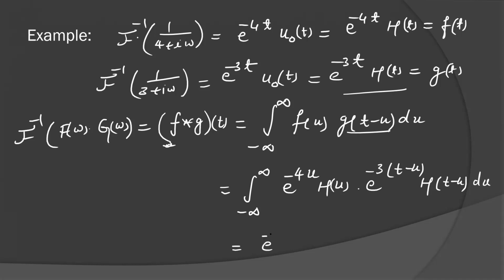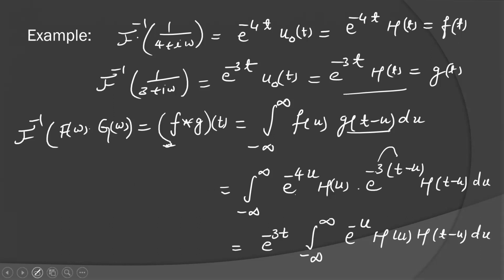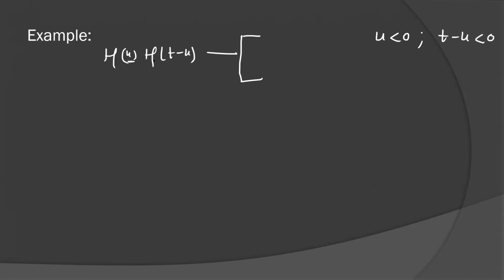So we are integrating with respect to u. It means e to the power minus 3t we can take outside. It will be e to the power minus 3t times the integral from minus infinity to infinity of e to the power minus 4u into e to the power plus 3u, so it will be e to the power minus u h(t minus u) du. Let's see what is the integration of this. Now we know that h(u) and h(t minus u) are Heaviside functions. If u is less than 0 and t minus u is less than 0, then this value is 0, this value is also 0, so the product will be 0.